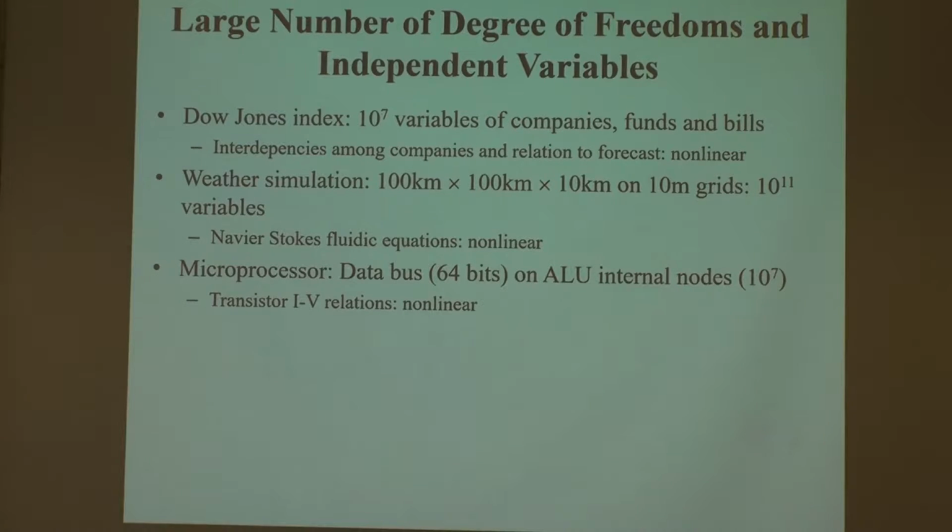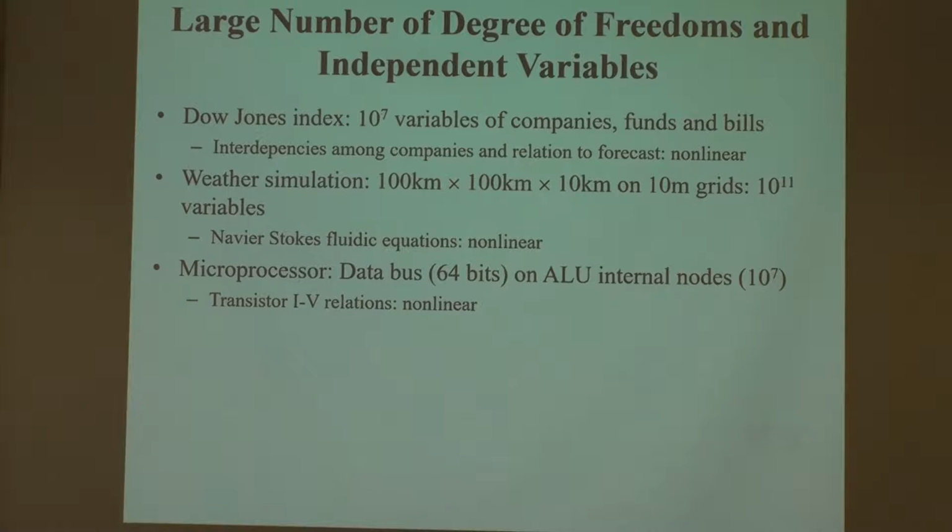A Dow Jones index has about 10 to the 7 variables you need to consider in order to do anything. And it can be a nonlinear question, okay, if you consider the interdependencies or the future forecast feeding back to the present price index, okay. So it can be a nonlinear problem, okay. And I use the weather simulation as an example, right?